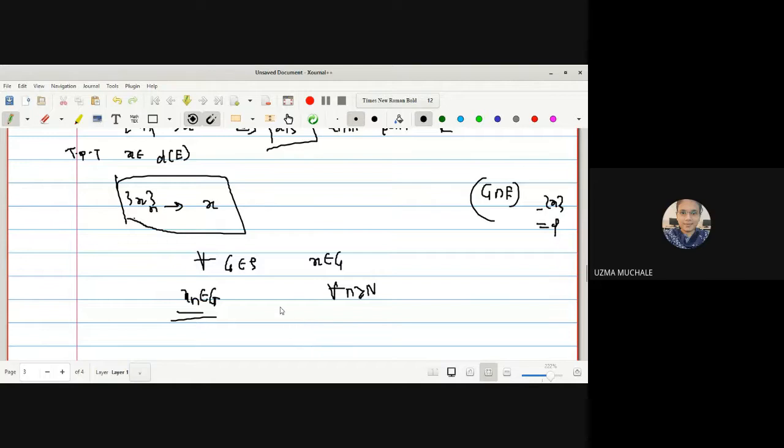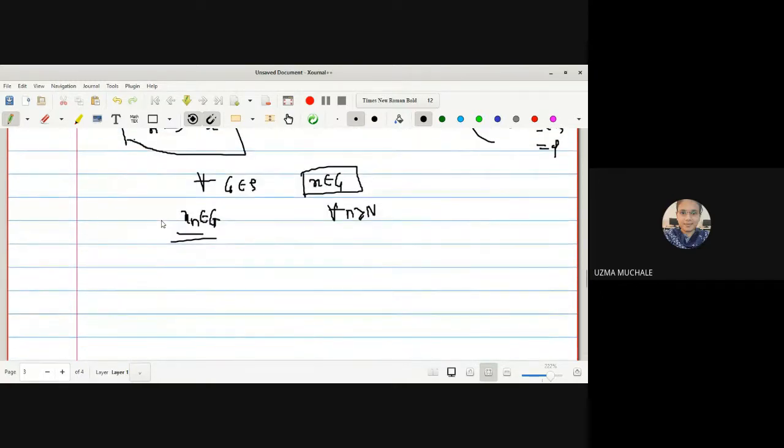Yes, how to prove this one? We have one consideration, X belongs to G. But whether X will also belong to E? How will you be assured? Because that is what our aim is to prove, no?